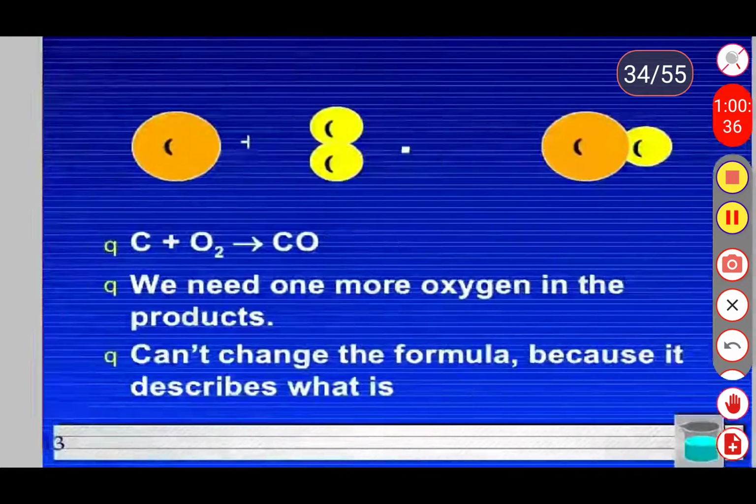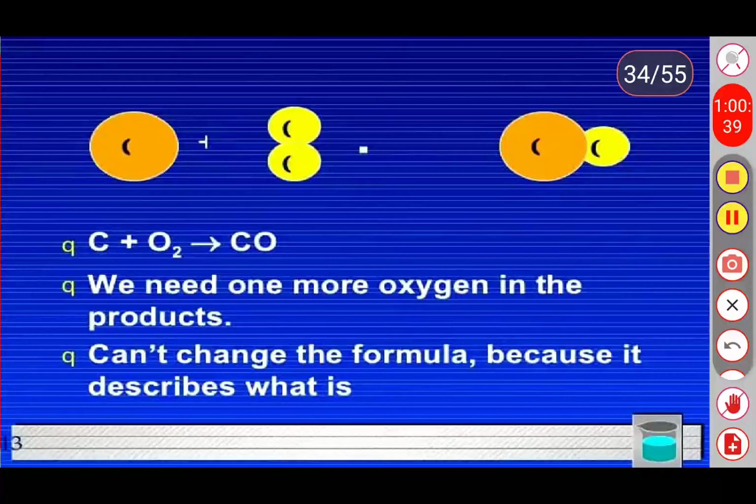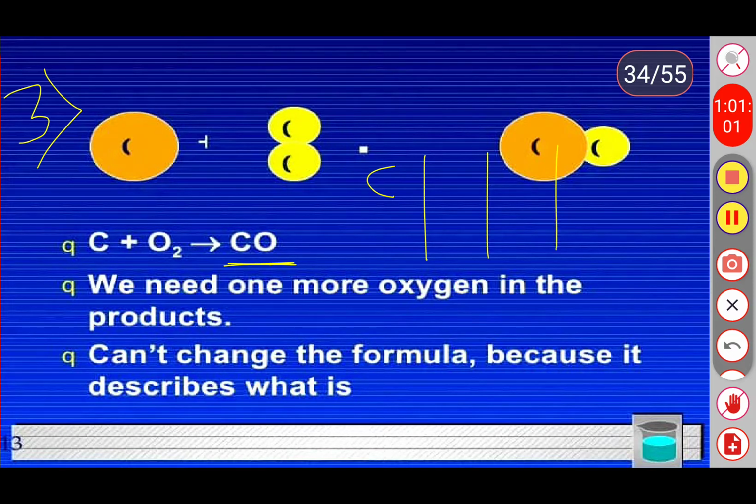See the third example. When carbon is combined with oxygen, just check whether it is balanced or not. In the previous slide we already discussed this, no? First write the names of the atoms present in the chemical reaction. What is the first element? The first one is carbon and the second one is oxygen.